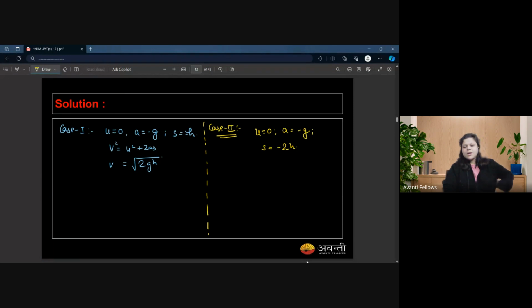So in case second, you have initial velocity 0, acceleration is negative of g, s is equal to minus of 2h.